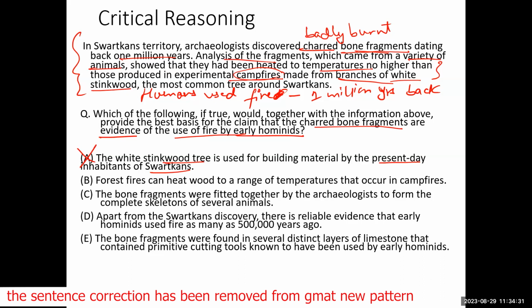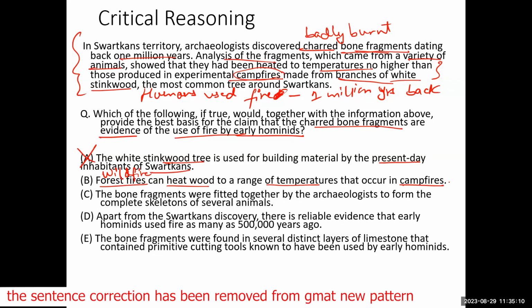Then he says number B, forest fires can heat wood to a range of temperatures that occur in campfires. Number B is saying that sometimes, because of the heat, the forest automatically catches fire, isn't it? It's called wildfire. So wildfire can heat the wood to a range of temperatures that occur in campfires. If I mark number B, don't you think I will be proving the author wrong?